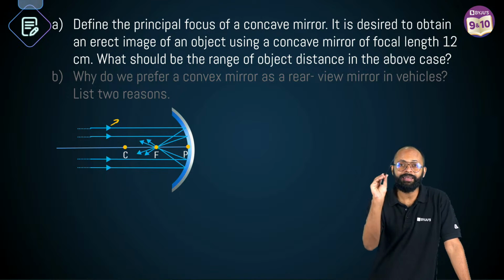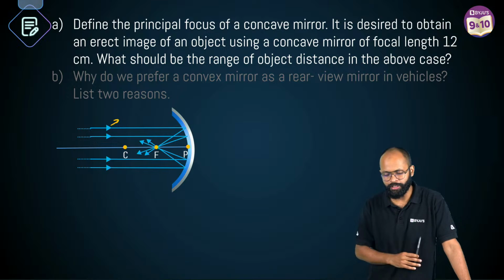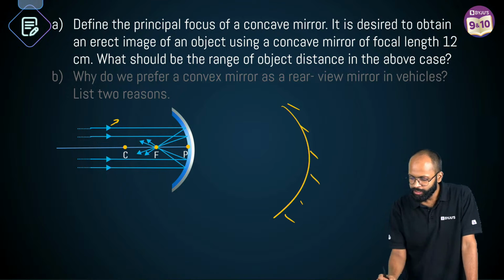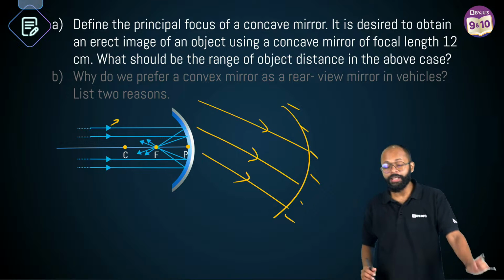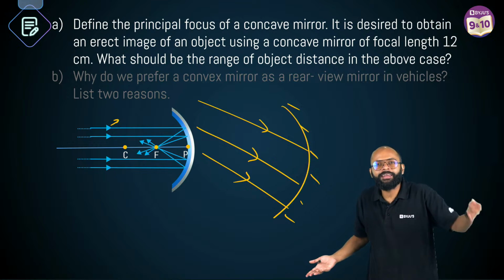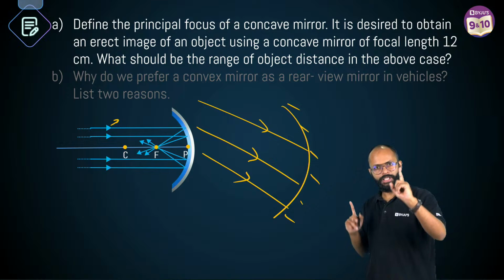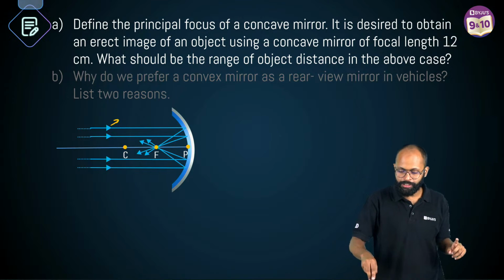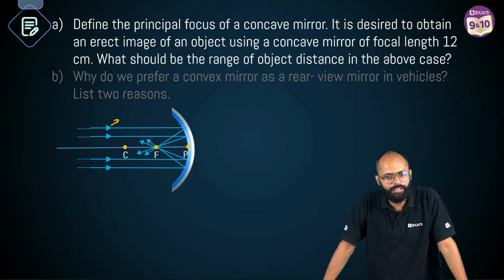Where do parallel rays meet? Yes, you are right. But parallel to what? Parallel to the principal axis. Don't just write parallel rays. That's very important. Think about it: if this is a concave mirror, these are also parallel rays, right? All of these are parallel rays. Parallel to whom? Parallel to the principal axis. That is very important. If you don't write that, marks will be cut. Is it clear? I'm telling you, every small mistake you can make, please don't do it.